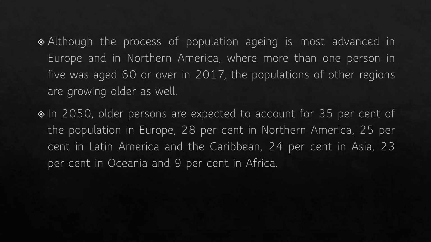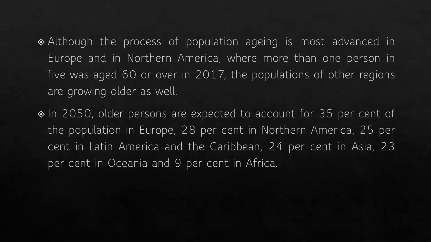Although the process of population aging is most advanced in Europe and North America, representing the developed countries, where more than 1 person in 5 was aged 60 or over in 2017. So 1/5 of the population was experiencing aging in the developed parts of the world, particularly Europe and North America, in 2017. The populations of other regions are growing older as well, but not at par with these developed countries.